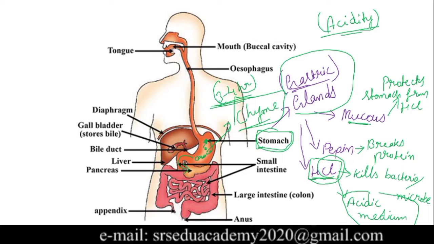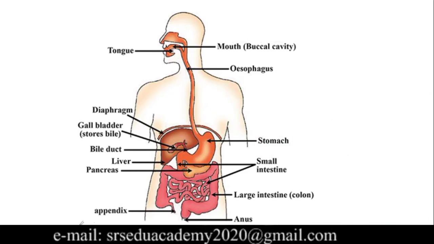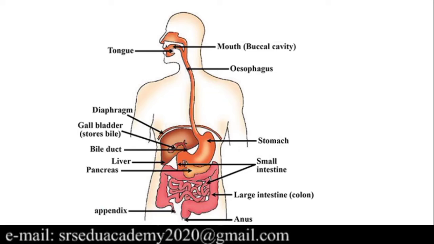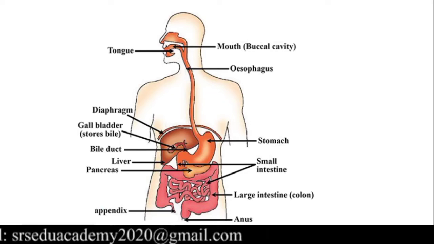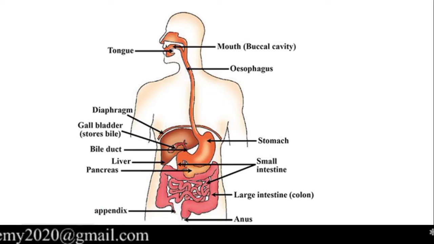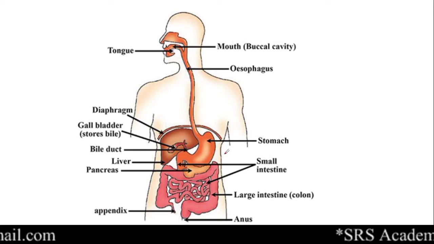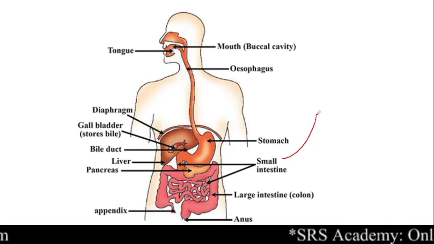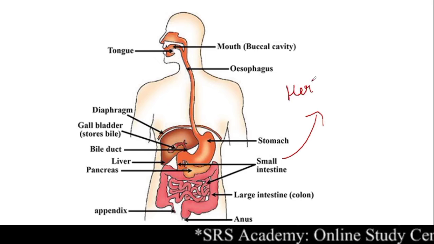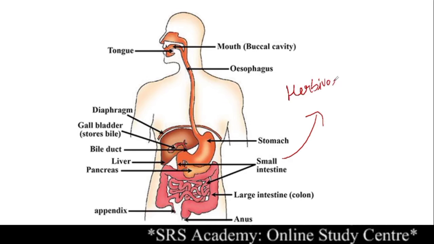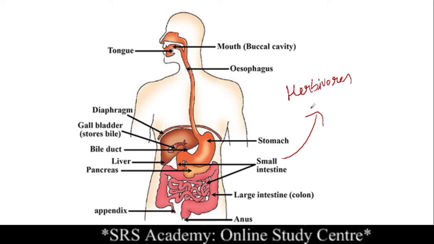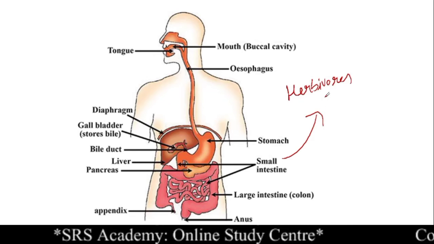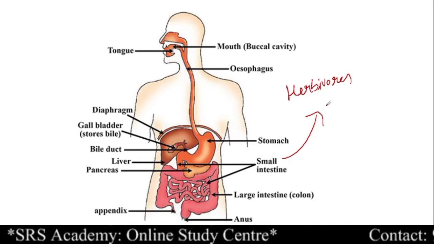So here the small intestine, it is a major part of the digestive system, and it is a long tubular part. Keep it in mind, it is a long tubular part, but there is a difference in this length of the intestine when we look into the herbivores. So I think you know the meaning of herbivores. Which kind of animals are called herbivores? That is the animals which eat the plants, right? So we call them herbivores.